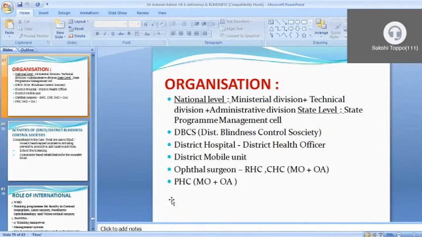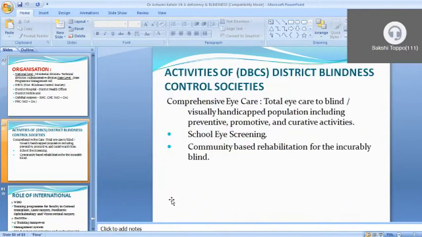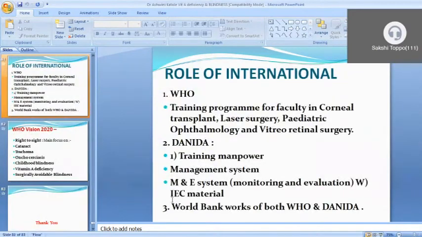Then in the organization, all the ministerial division, technical division, administrative division, state level division are also there. District blindness control society is also there, district hospital is also there, district mobile unit is also there, and all private and government ophthalmic surgeons are there in the organization. They have the same bodies. Activities for the district blindness control program are various kinds of screening, school health checkup, and regular camps, and community based rehabilitation for the incurable blindness also. These are all the strategies for the district blindness control societies.